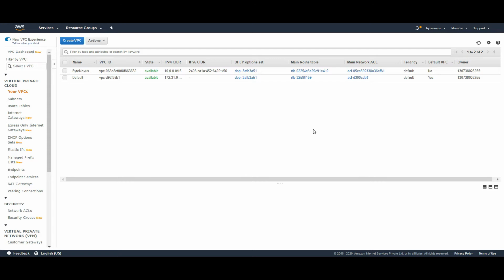So friends, just imagine a use case where you're working in one organization and they are working with another organization in a collaborative effort. Something like Reliance Jio working along with Microsoft. When Reliance Jio is working on a project, they will have their own VPC setup in their own AWS account, and Microsoft will have their own VPC in their own AWS account.